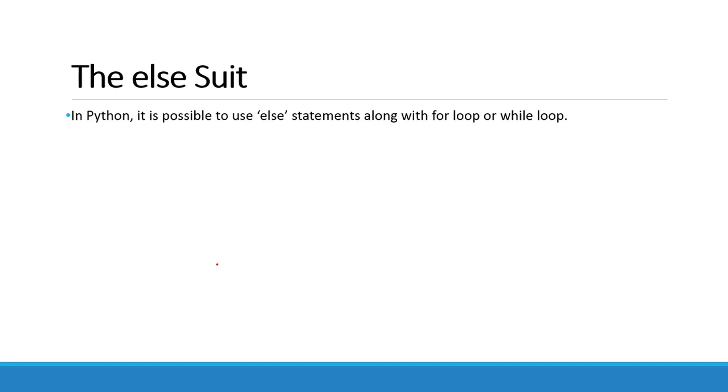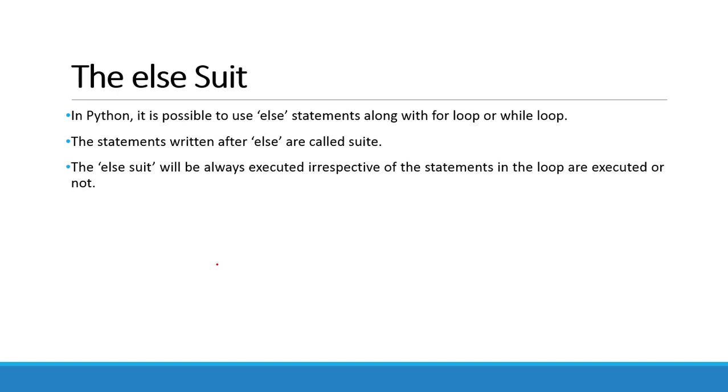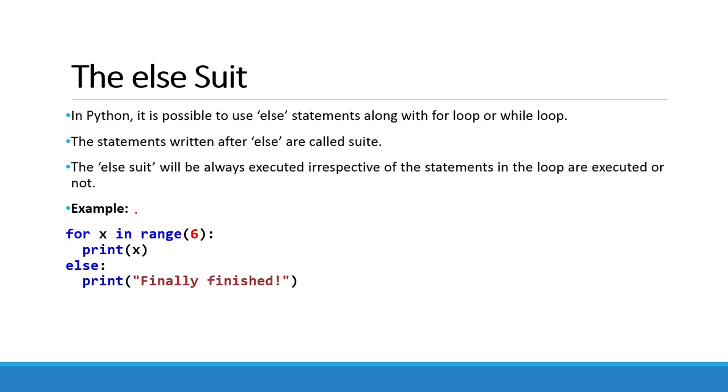In Python it is possible to use an else statement along with a for loop or a while loop. The statements written after else are called the suite. The else suite will always be executed irrespective of whether the statements in the while or for loop are executed or not. For example, here for x in range(6), 0 to 5 numbers are printed. Else print "finally finished". So the else suite will be executed whether the statement within the for loop or while loop is printed or not.